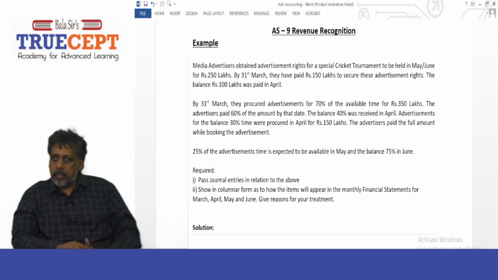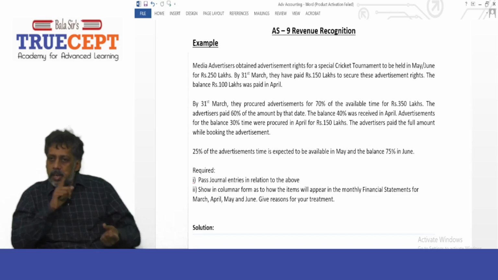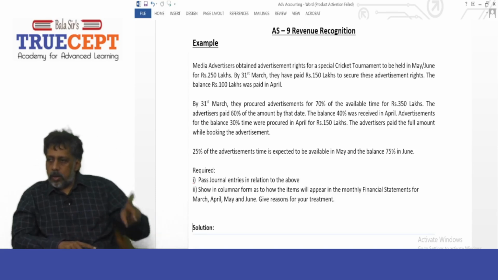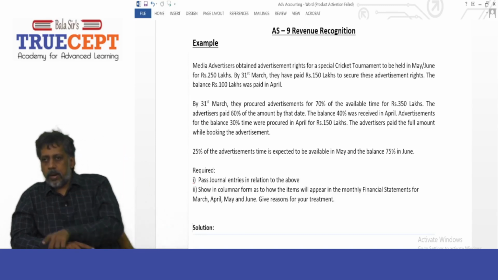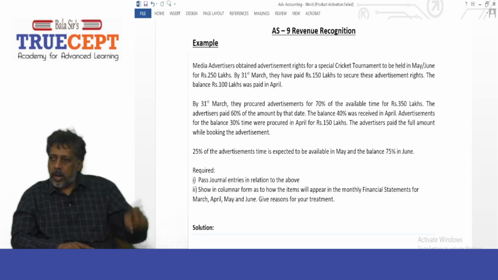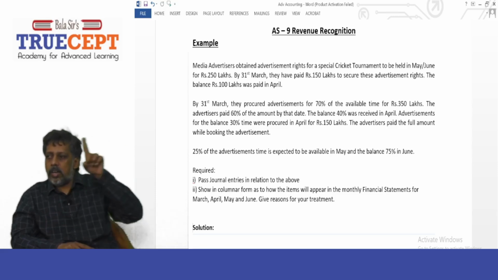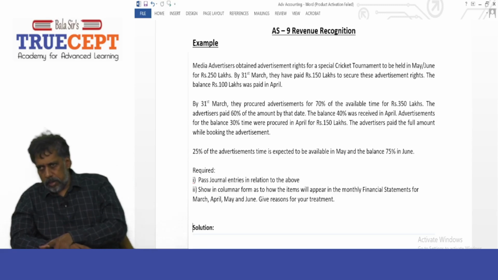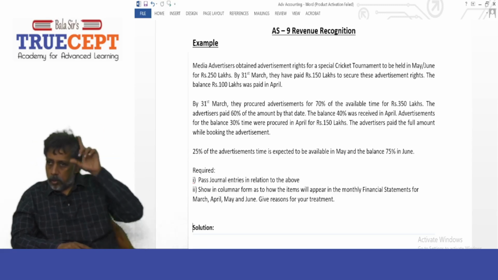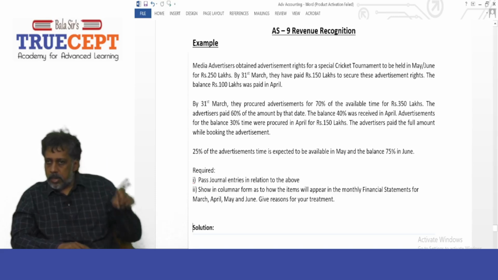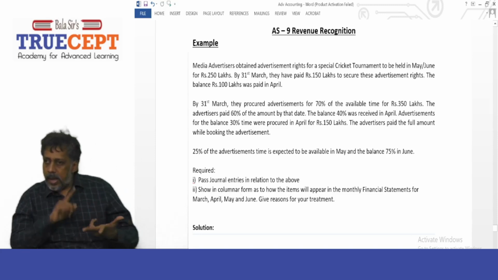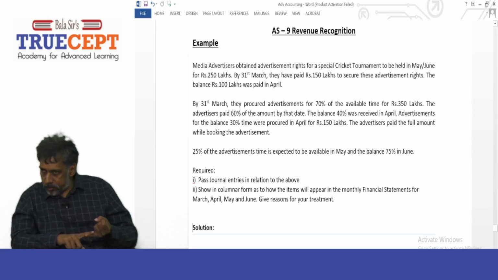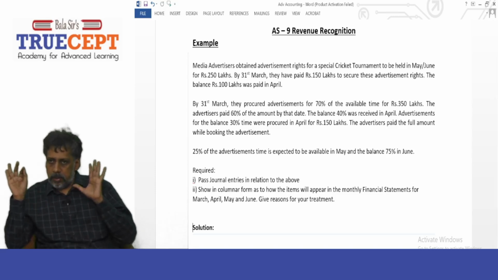But the point is, you cannot recognize a 500 lakh income and also the 250 lakh expense in the month of March and April, because as per accounting standard 9 on revenue recognition, you, media advertisers, are supposed to recognize income only when the ad appears before the public.